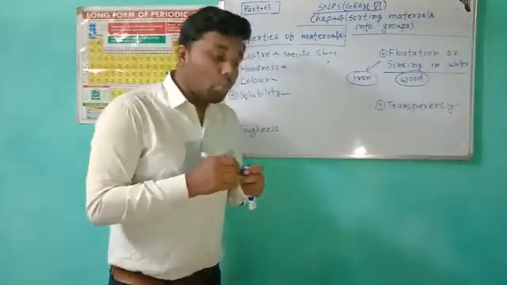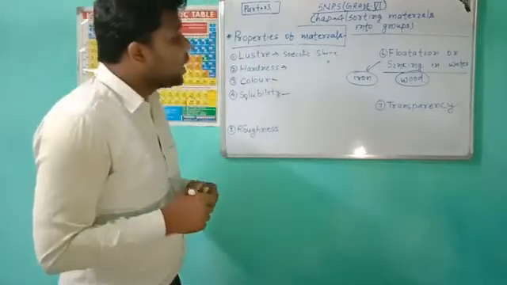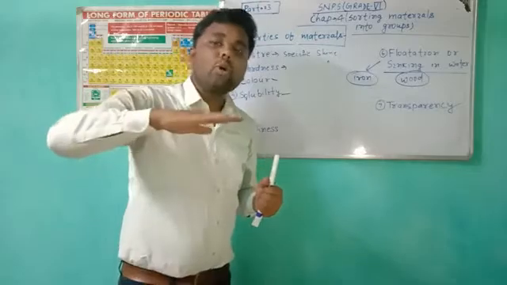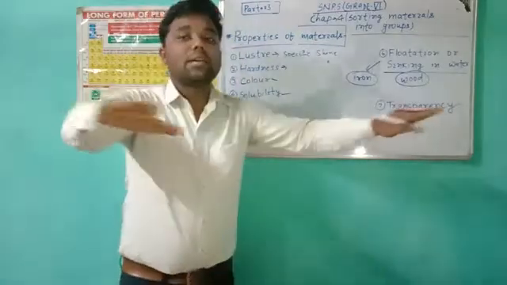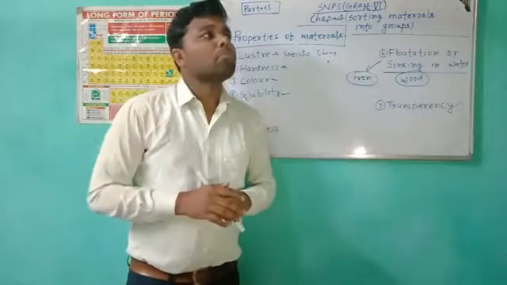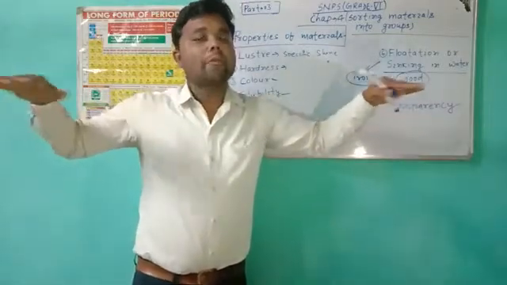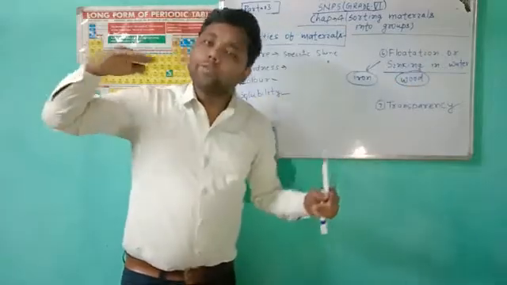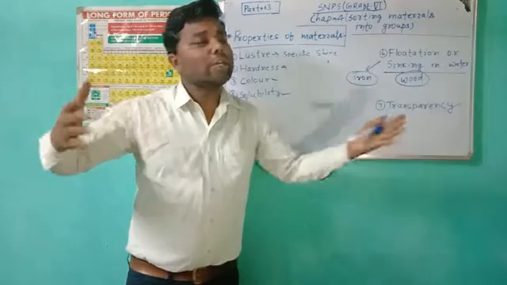But here one condition must be considered: if the surface area of iron is bigger, suppose we have a metal ship, a very big ship, then the ship can float because it has a much bigger surface.